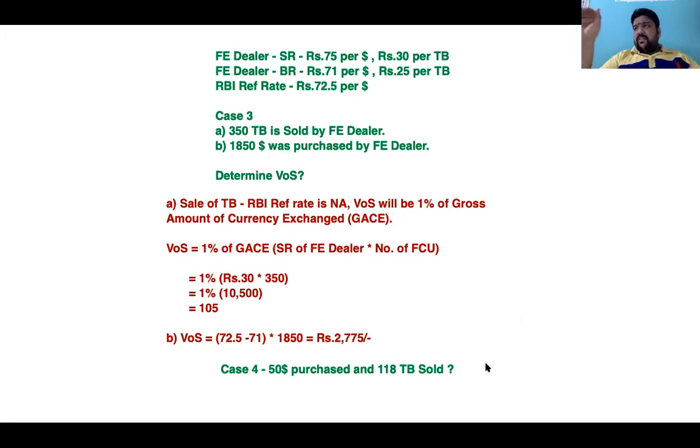50 dollars at the RBI reference rate, amount one. 118 Thailand baht: is it sold or purchased from the foreign exchange dealer's perspective? It is sold, so I have the selling rate of the foreign exchange dealer. As the RBI reference rate is not available, I'll use the selling rate. Pick up that number, put it here, arrive at an amount, and check which amount is less. That less amount into 1% will be my value.